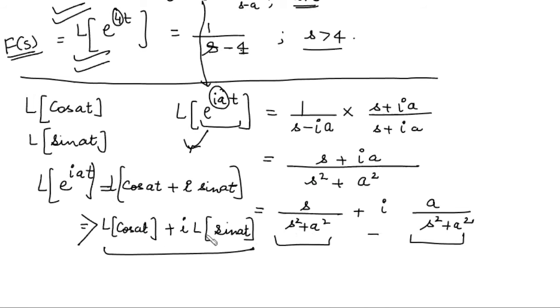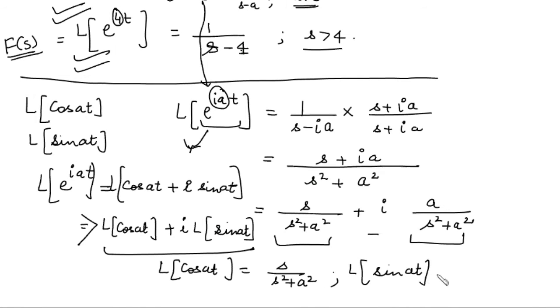Now compare both sides. What will be the Laplace of cos of at? S by s square plus a square. Yes, so that is the real part. And what is the Laplace of sin of at? A by s square plus a square. Yes, so that is the imaginary part.